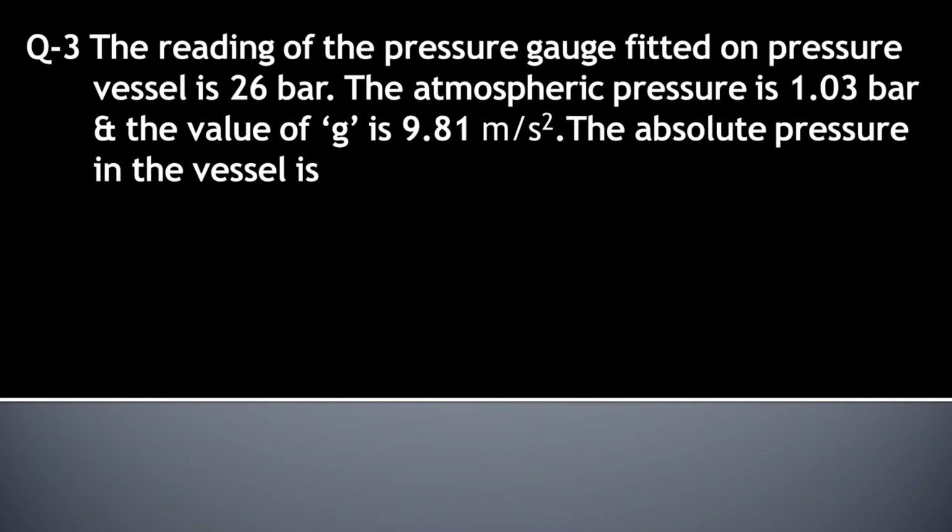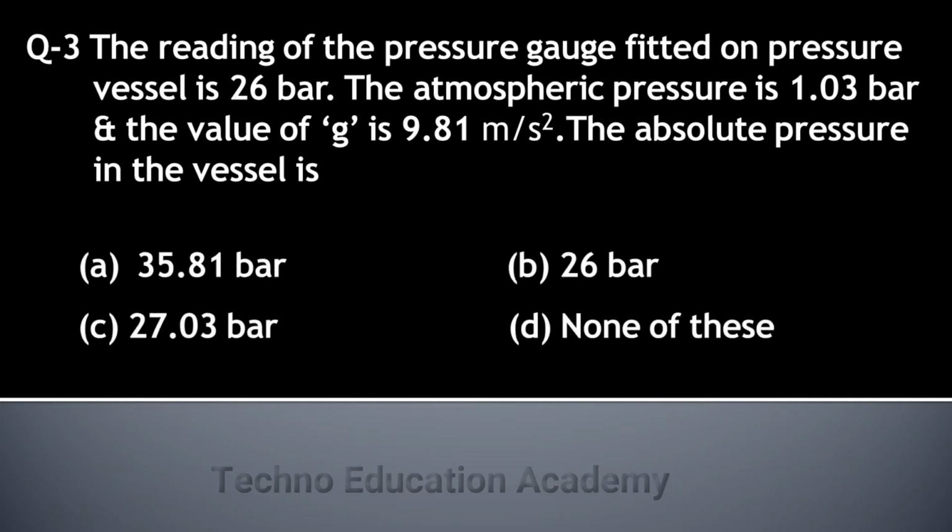Question number 3. The reading of the pressure gauge fitted on a pressure vessel is 26 bar. The atmospheric pressure is 1.03 bar, and the value of g is equal to 9.81 meter per second square. The absolute pressure in the vessel is option A 35.81 bar, option B 26 bar, option C 27.03 bar, and option D none of these.